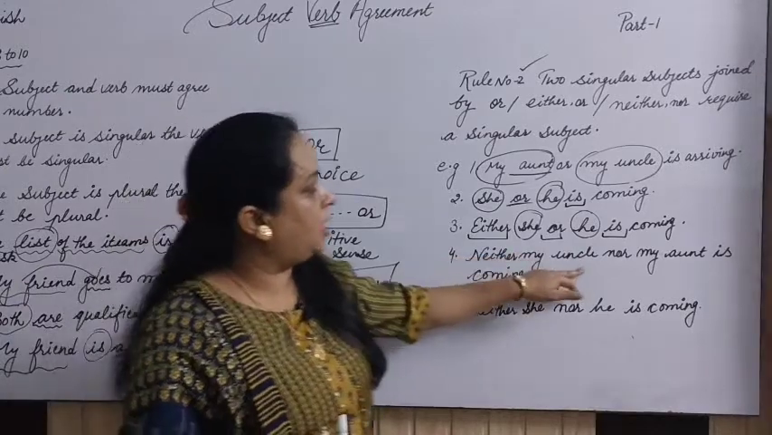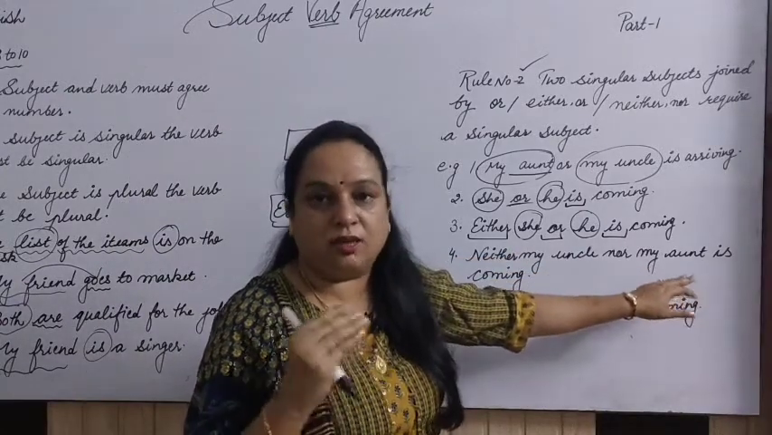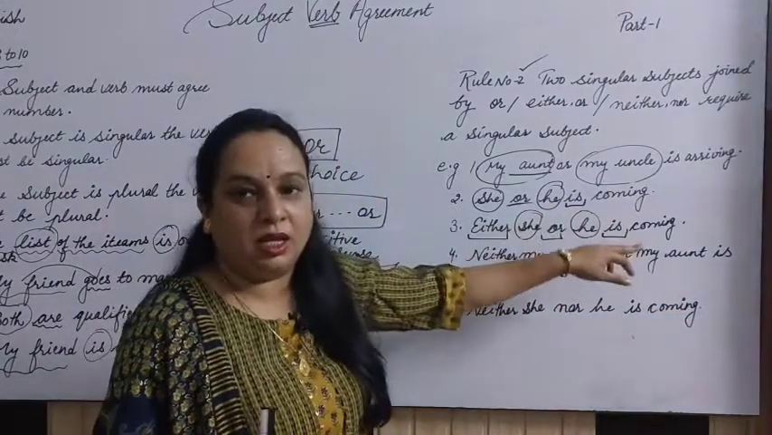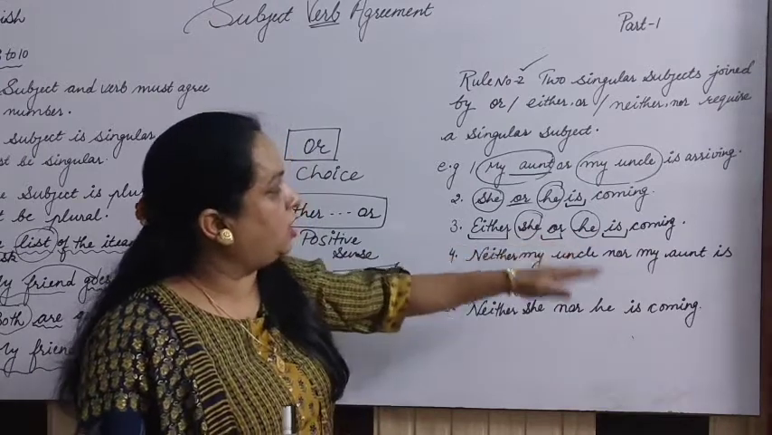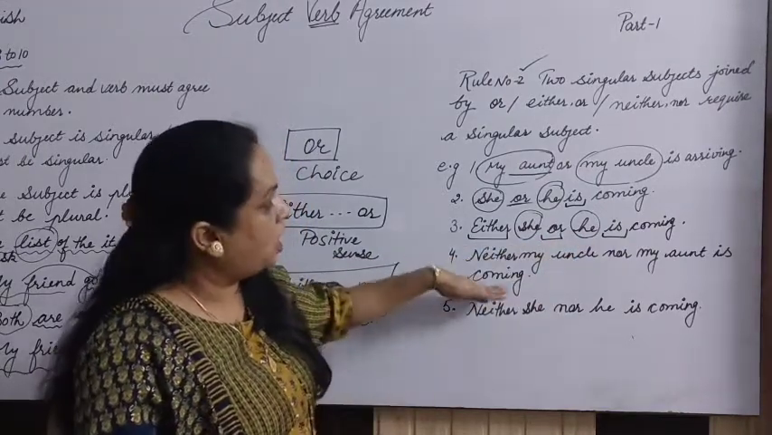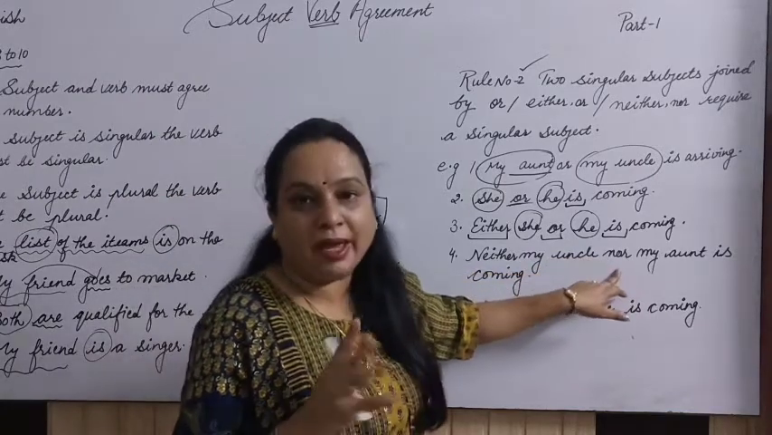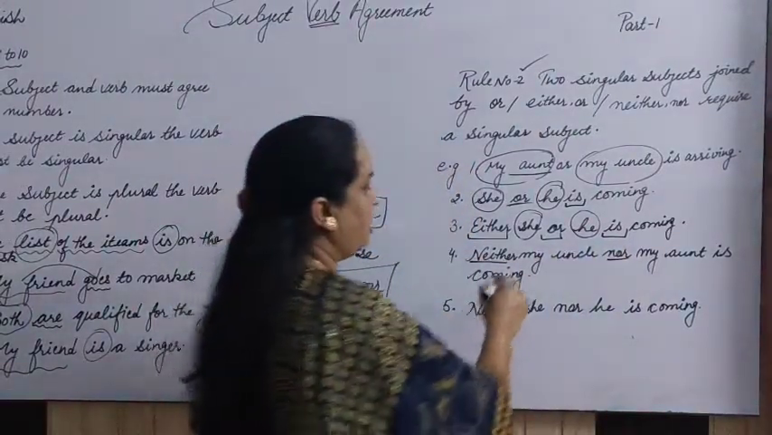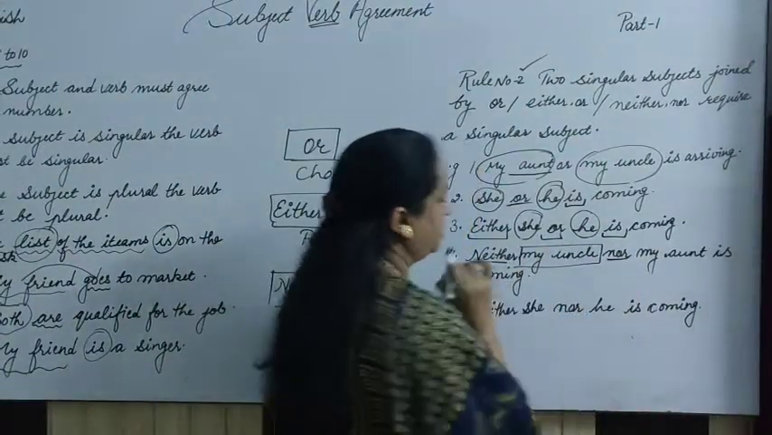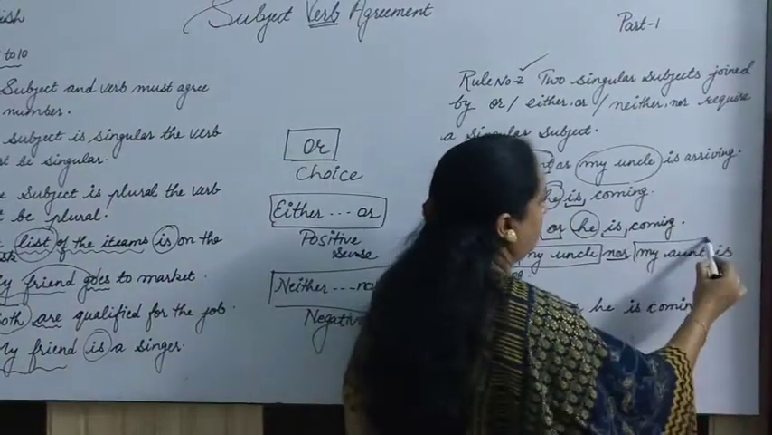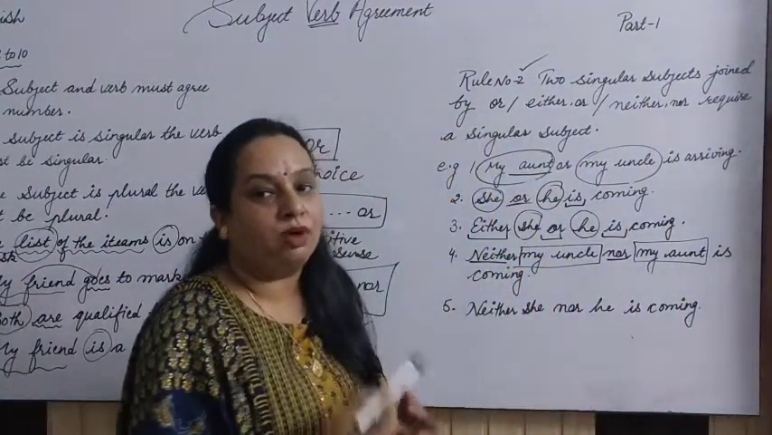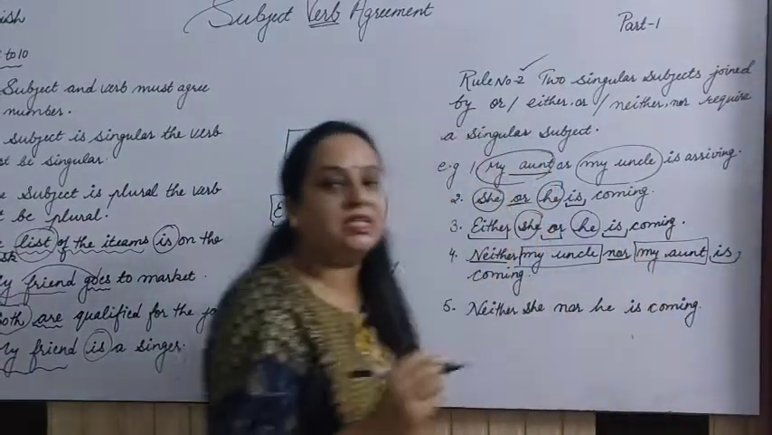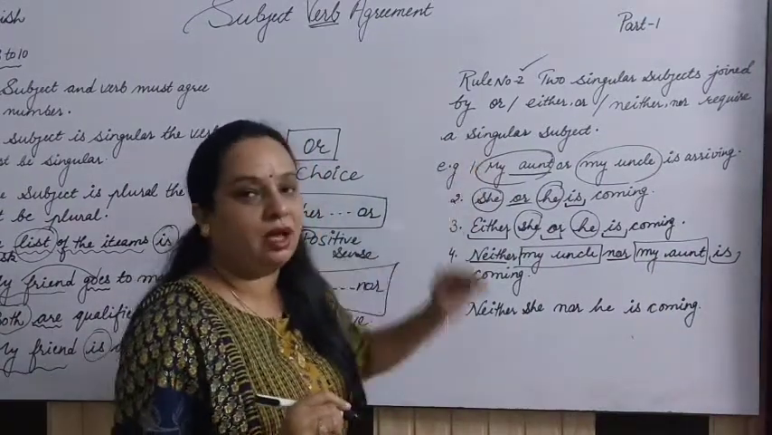Next: neither my uncle nor my aunt is coming. This is giving the negative sense, right? In the previous sentence, either she or he gives the positive sense. Here, neither my uncle nor my aunt, no one, right? So neither is given and nor is given. Then we have to search for the subjects: my uncle is one singular subject, the second is my aunt, and the verb we have to use here is "is", a singular verb according to the rule.